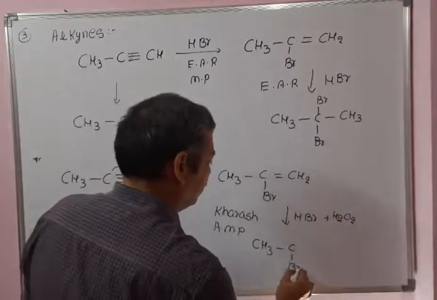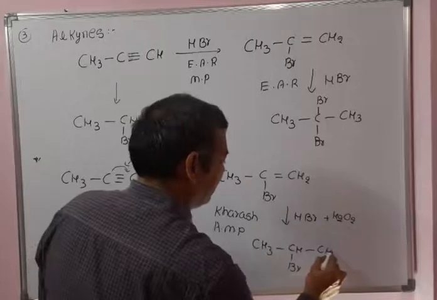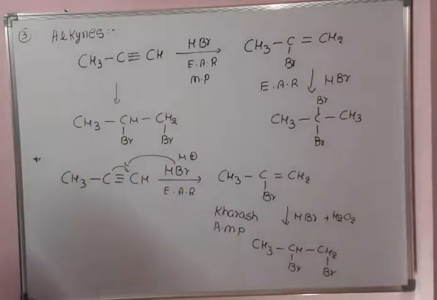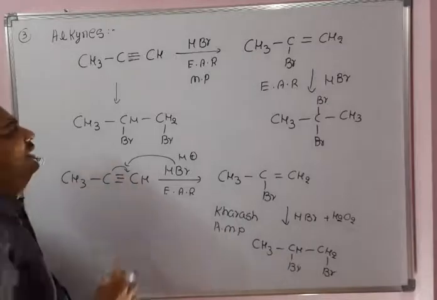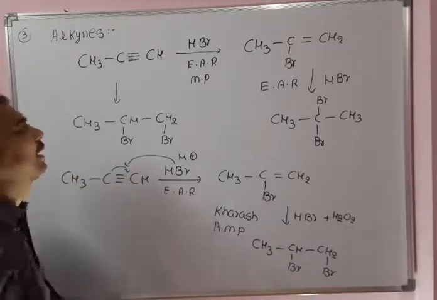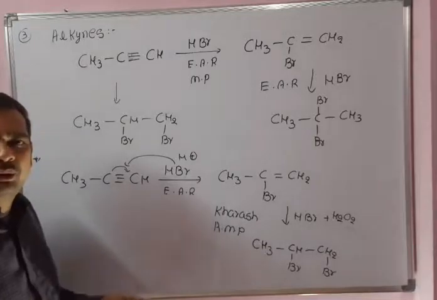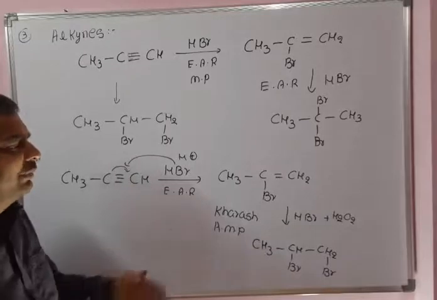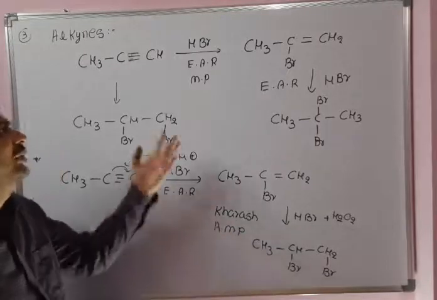For any doubt, you can write the complete mechanism, then you will clearly understand it. So we can prepare either geminal dibromide or vicinal dibromide from alkyne, by using either the Markovnikov rule or the anti-Markovnikov rule. Depending upon our requirement, we can use the reagents.